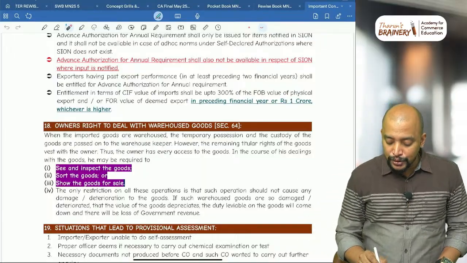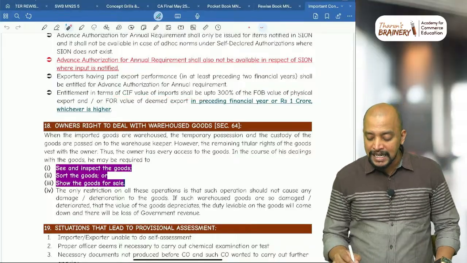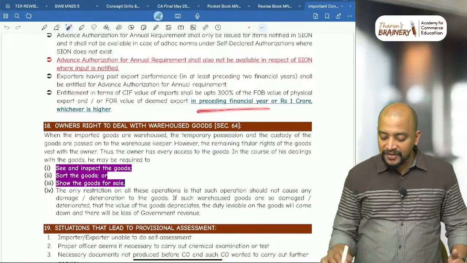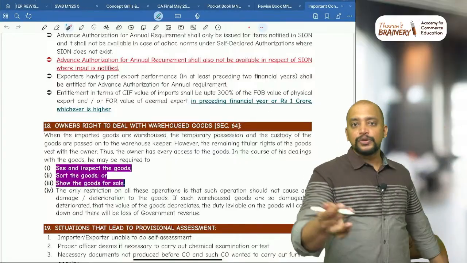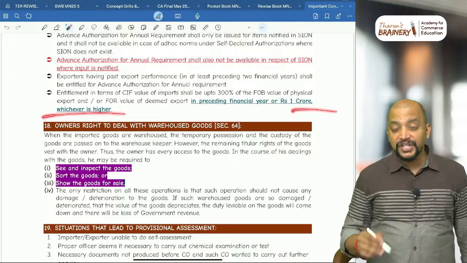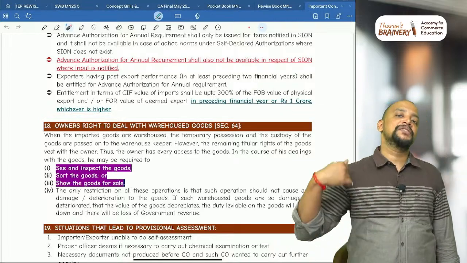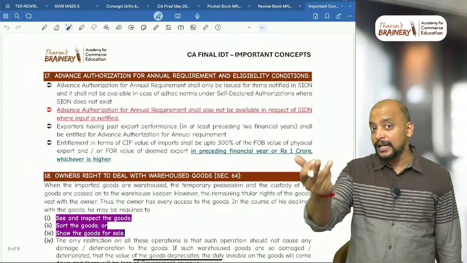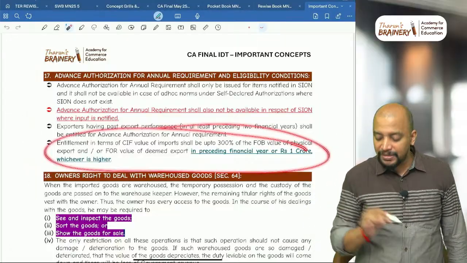They can import to the extent of CIF value of 300% of FOB value of physical exports in the preceding financial year. So last year's exports into 300% or 1 crore, whichever is higher, to that extent they will be given the one-time license. That is this advance authorization for annual requirement. This may come, or this point can be tested in MCQ.